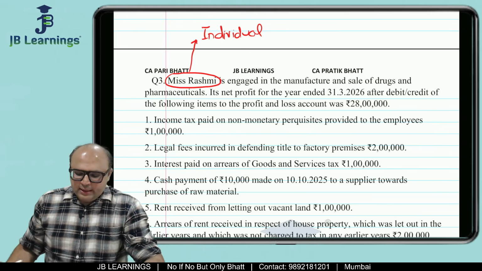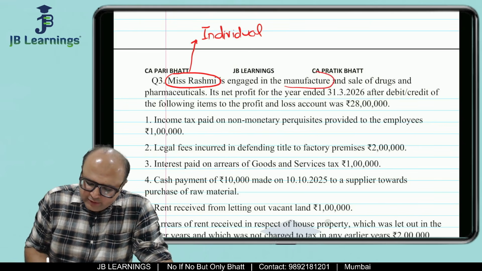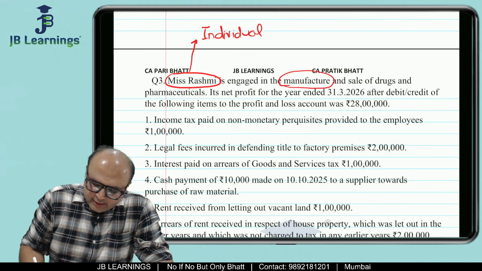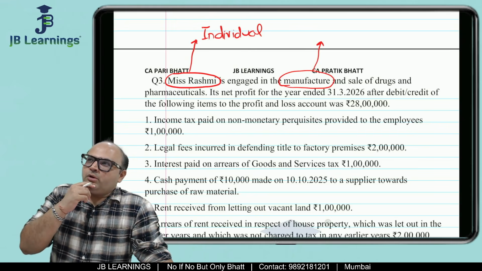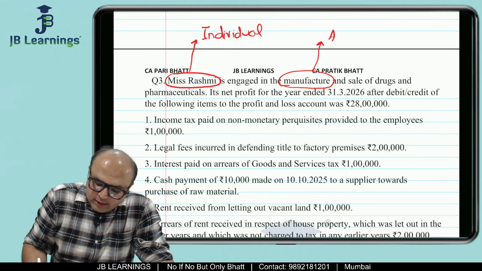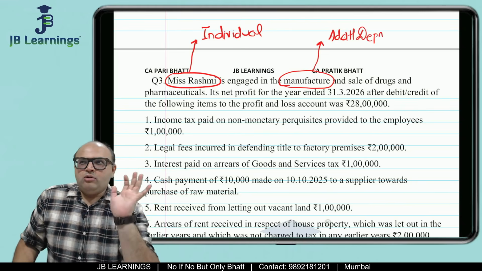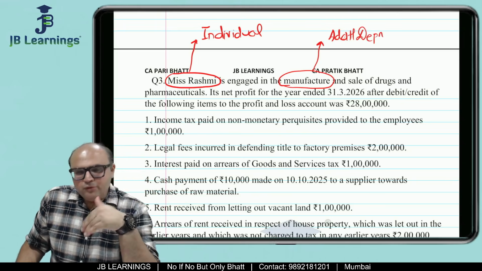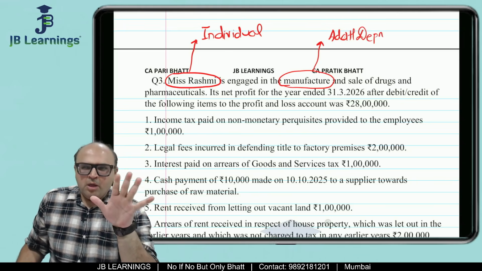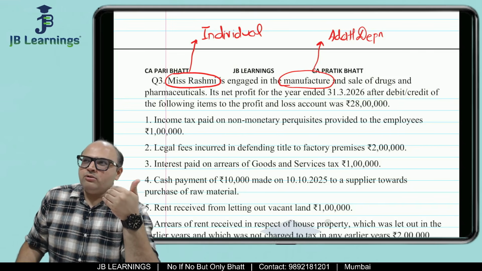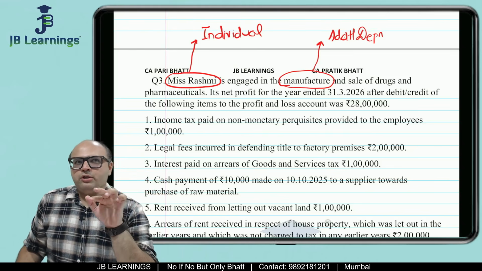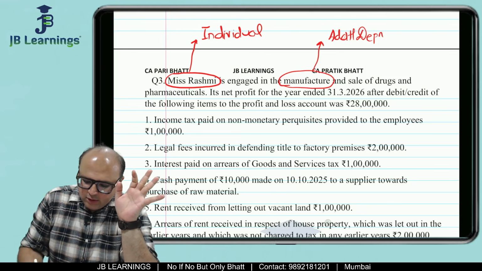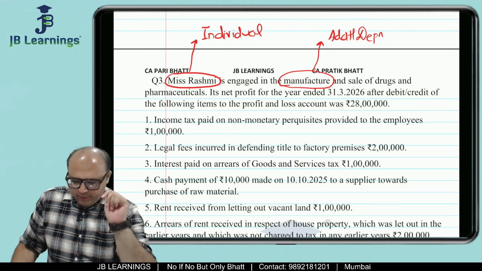So Miss Rashmi is engaged in the manufacturing of sale and drugs. So friends, as soon as you read manufacturing, the first thought which should come in your mind is that additional depreciation might be there in the question. It is not always necessary that they will give you some depreciation related adjustment, but as soon as you read the question, you should be able to analyze that yes, manufacturing, so there is a possibility of additional depreciation. This is only a possibility, but not very sure.